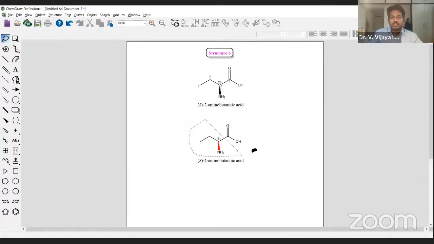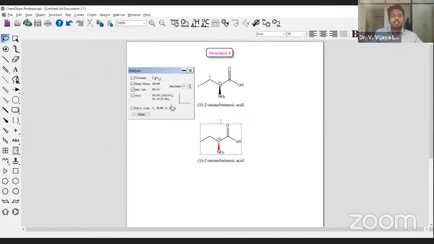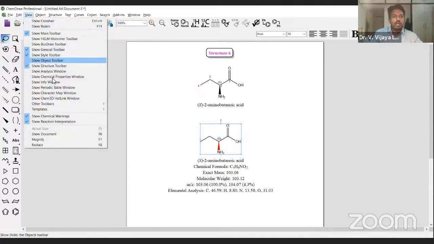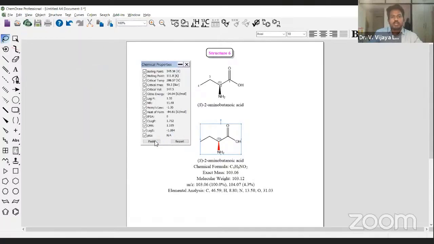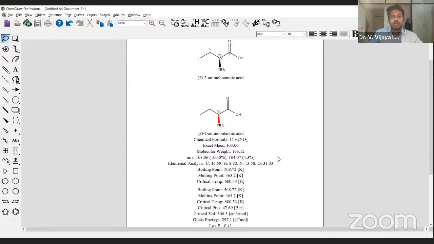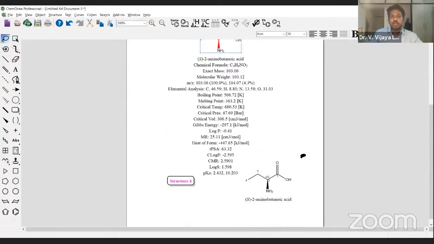Again, just like in previous examples, select the molecule and go to view, show analysis window, and paste it. You'll get it. Again, you go to view, chemical properties window, and paste it. Then automatically you'll get all the properties below that.